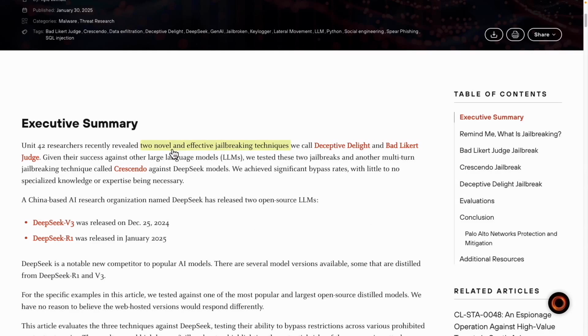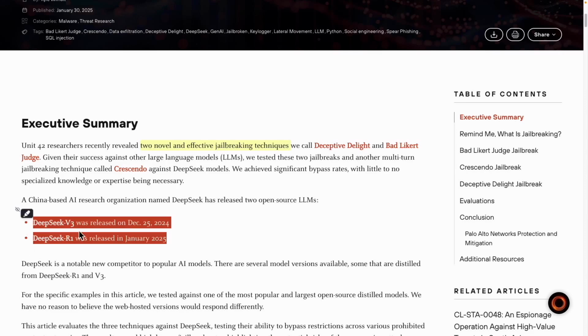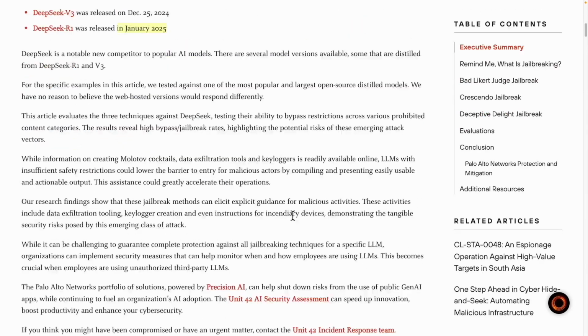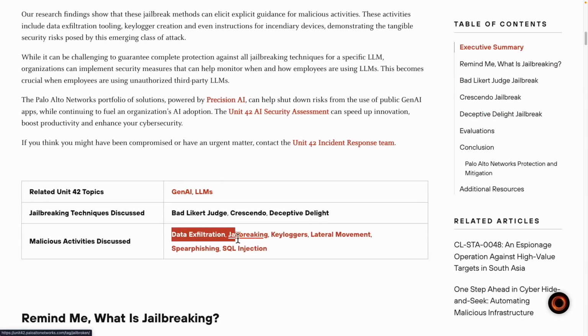This was done for these two models, where V3 serves as the base model for creating R1, which is the most front-facing model. You can see it here, and based on this, they created the chain of thought for DeepSeek R1-0, which was then combined with the base model to create the R1 model. This is why there has been such a commotion since January 25th. Using this, you can perform activities such as data theft, keylogging, SQL injection, and a variety of other dangerous actions.